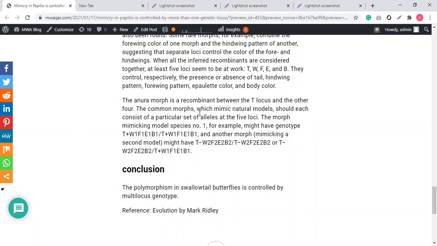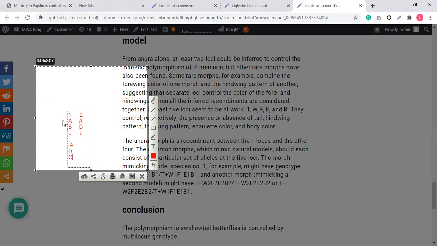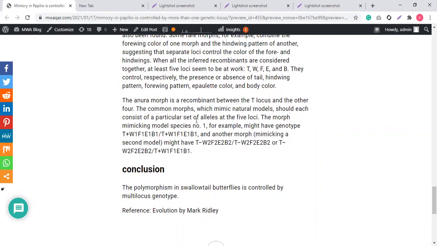The common morphs which mimic natural models should each consist of a particular set of alleles at the 5 loci. Particular loci, particular alleles. You see, this particular number one butterfly has these particular alleles, this number two has these particular alleles, all butterflies have their particular alleles, but in the recombination, in the cross, when they mate, and after the recombination we see a lot of variation. Cool. The morph mimicking model species number one, for example, might have genotype T plus W1, F1.